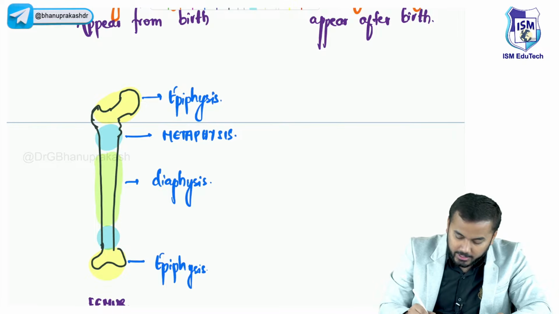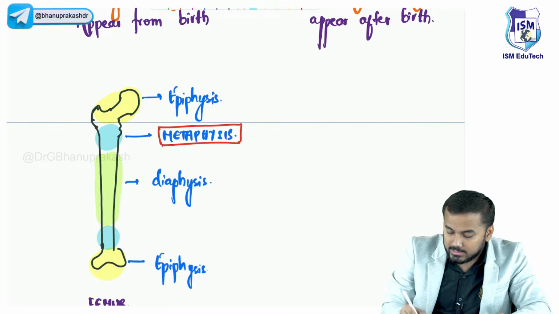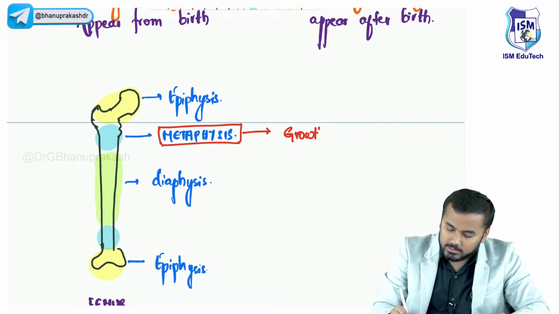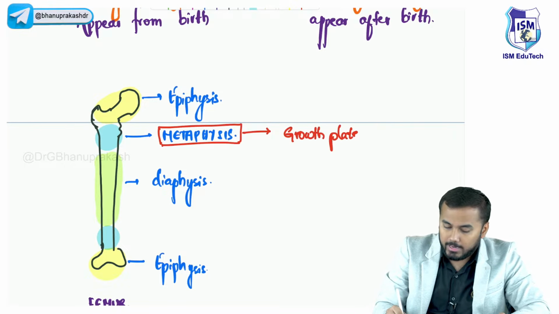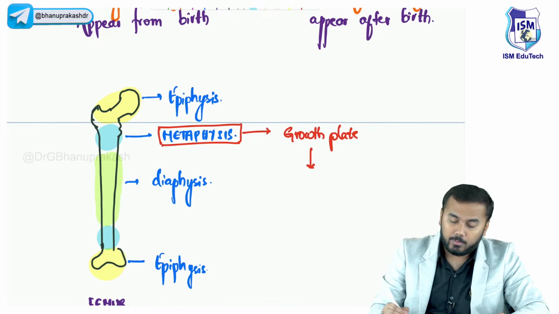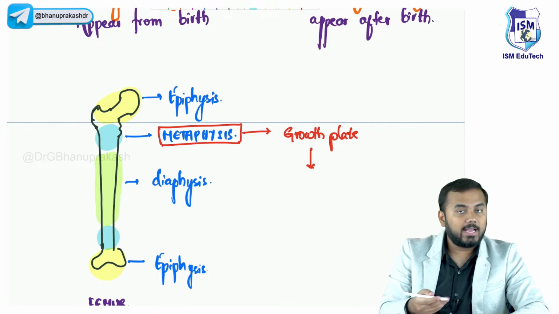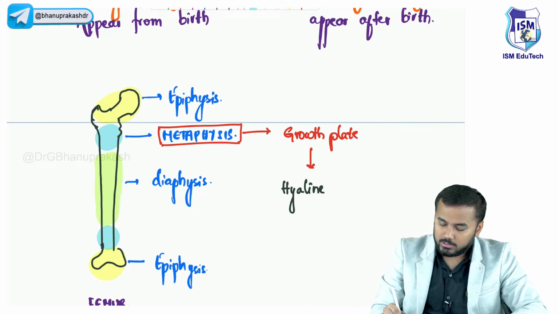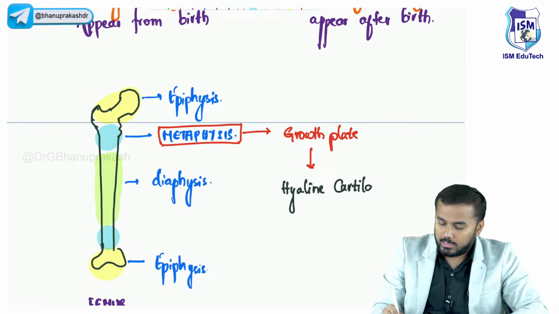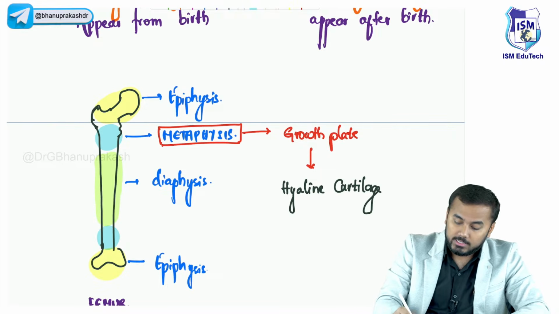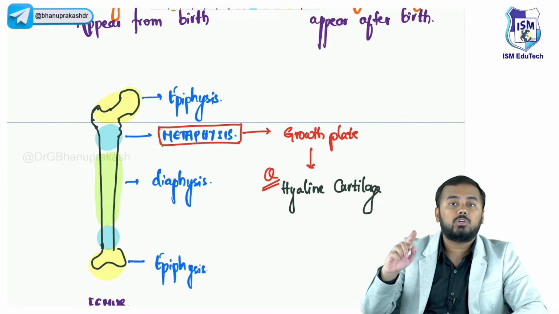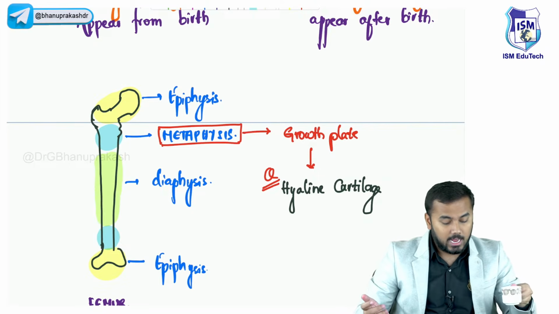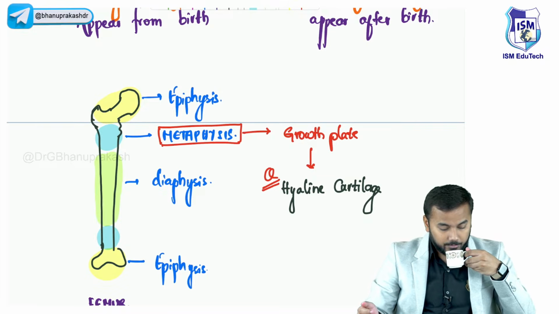Very good, Anand Prakash, you're right. So metaphysis has what? Metaphysis has the growth plate. And within this growth plate there should be a cartilage. Why? Because this is a cartilaginous joint. So what is the name of this cartilage? Hyaline cartilage. This is called hyaline cartilage. This is a very, very important MCQ which was asked in a previous FMGE exam. Very, very important.